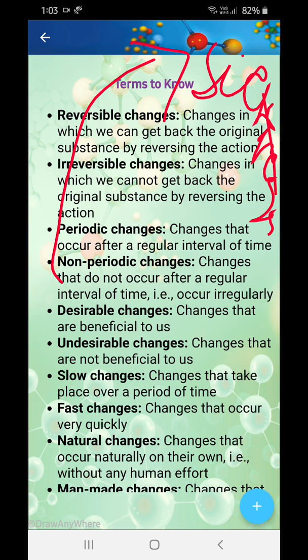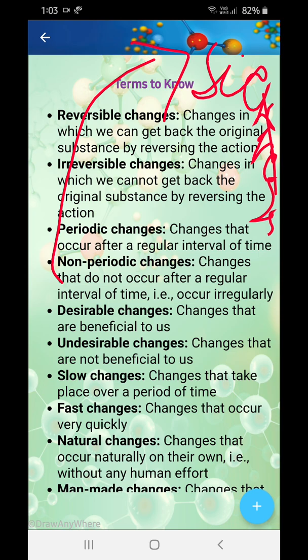Fast changes occur very quickly. So some changes occur very, very quickly. Like, what example will I give you? You may take the example of the busting of balloons.